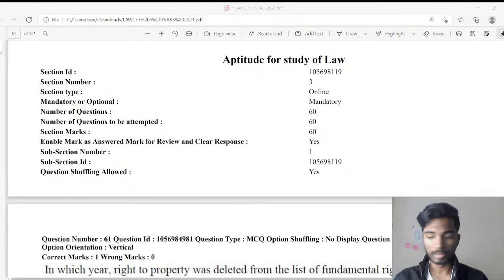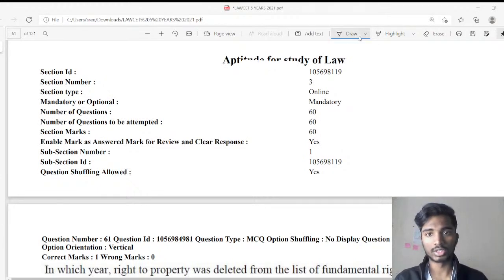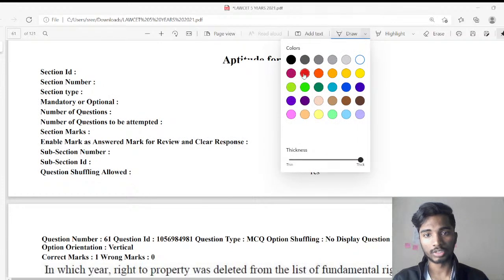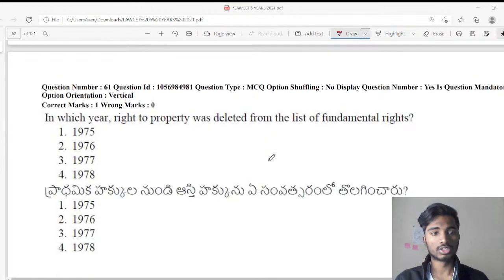The first question is appearing on your screen now. So aptitude for the study of law, this is the 2021 question paper, and we are going to solve questions from this one. Okay. Now let's look into the first question.